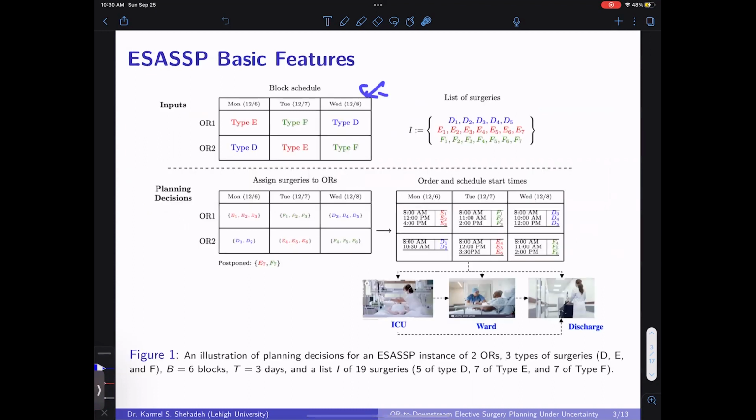This problem is as follows. You have a master surgery schedule where surgery specialties are assigned to the operating rooms. You have a list of elective surgeries and you want to decide the assignment of these elective surgeries to ORs, but not only the assignment, also you need to decide the sequence and start time in each OR for each surgery. These decisions are not taken only considering the capacity of the OR, but also the capacity of the downstream units where patients need recovery after the surgery.